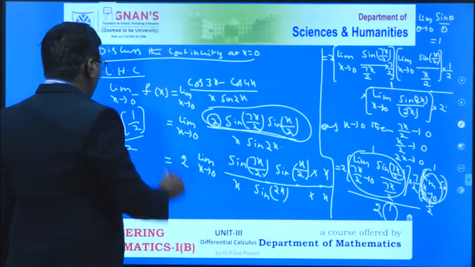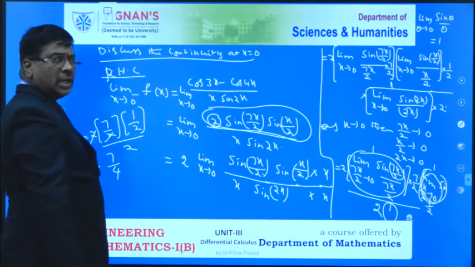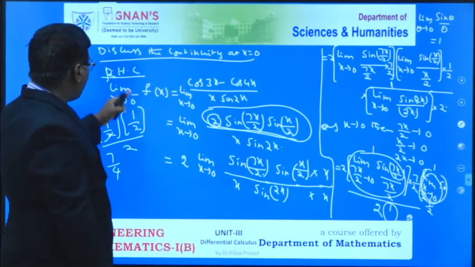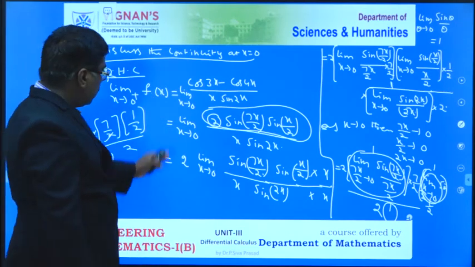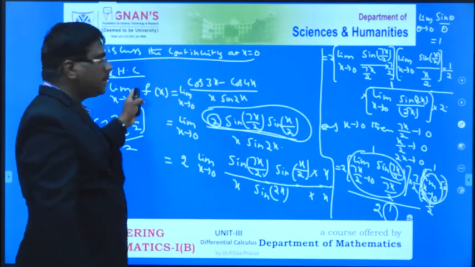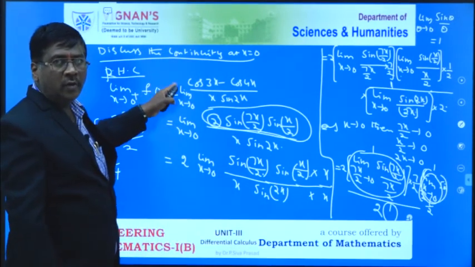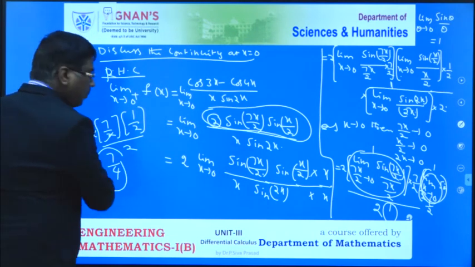So therefore, the right hand continuity is also in a similar way, just with a small modification. So right hand continuity, that is limit of x tends to 0 plus f of x. The total procedure is the same. Just change to the 0 plus value while you consider the function value. Then also you will get the same value, that is 7 by 4.